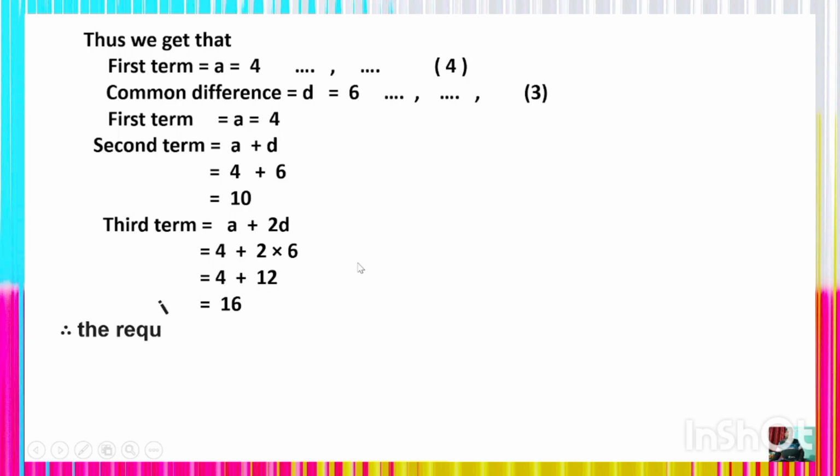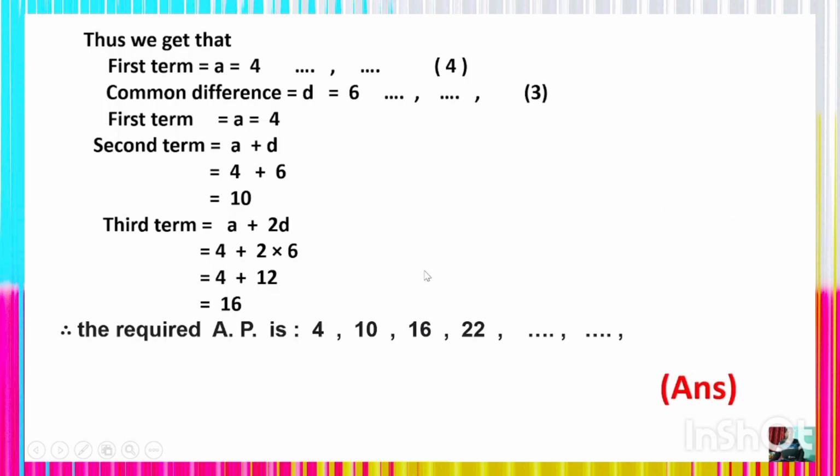Thus we get an arithmetic progression. The required arithmetic progression is 4, 10, 16, 22. Okay, understand? This is what we have to make, an arithmetic progression under the given condition.